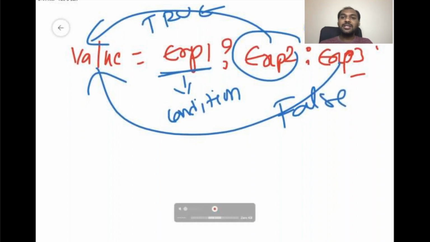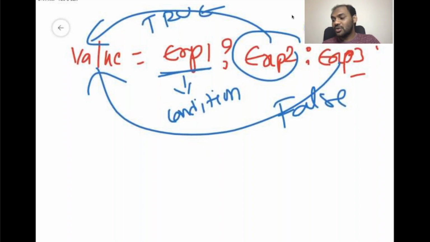But there are certain conditions when you are working with the conditional operator. So not all expressions of conditional operators are valid. There are certain conditions you should satisfy.